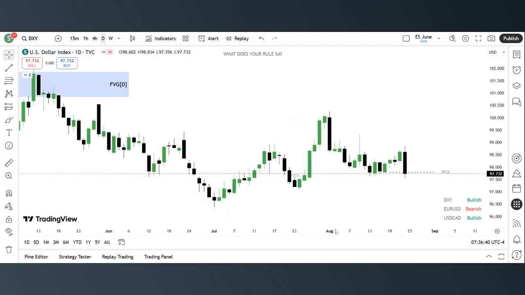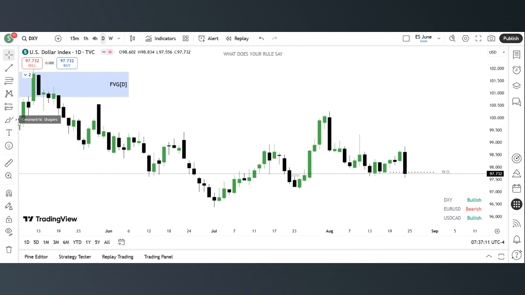On the weekly time frame, remember, we're bearish. Here's what happened between Monday to Friday. Monday we're bullish, Tuesday bullish, Wednesday a bit bearish, and then Thursday bullish, and then Friday we finally saw price give up the ghost, and then we saw downward movement, which was what we actually predicted before the week opened. So on the daily time frame, we have another fair value gap here, right?